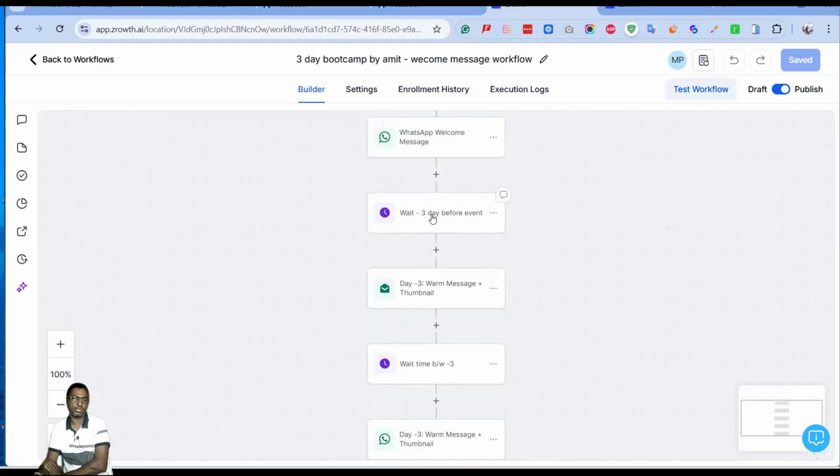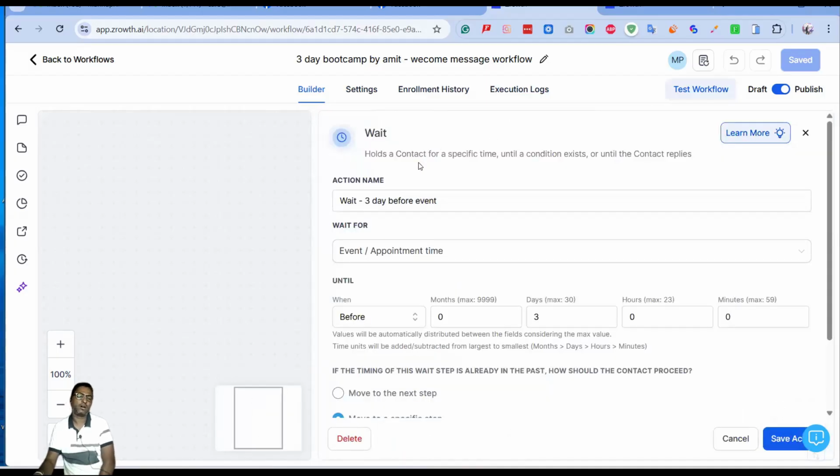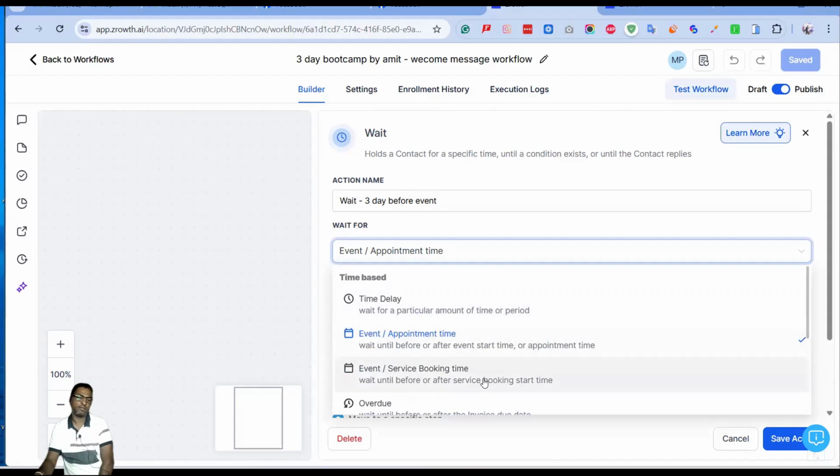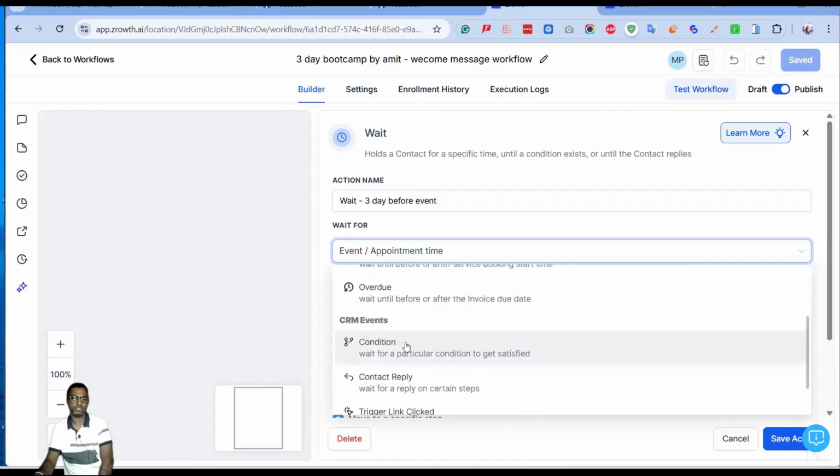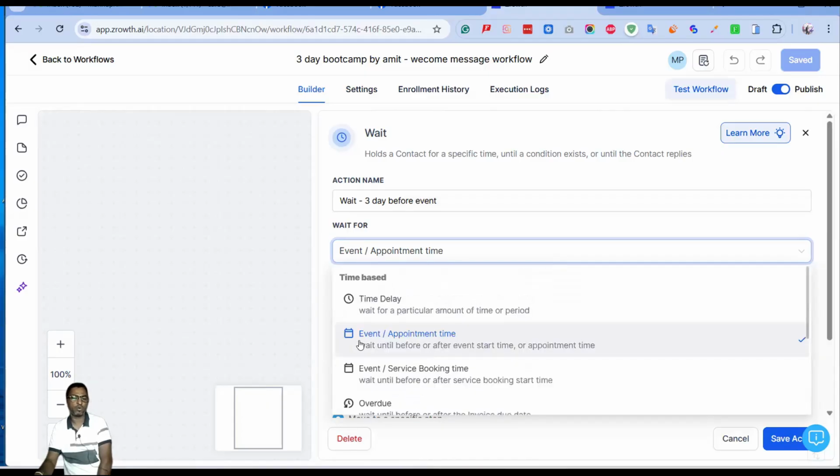So what was happening previously, when we set up this particular system, I just want to show you in the day -3 one. While setting up this conditional formatting, we use the wait time for event or appointment. There are multiple wait times you will see, like time delay, event service booking time, overdue, and so many conditions are given. But we are using the event appointment time, because it is a fixed time for when we are going to start, and it will do all the actions as per that event time and date. So wait until before or after event start time or appointment time. That is what you can see here.